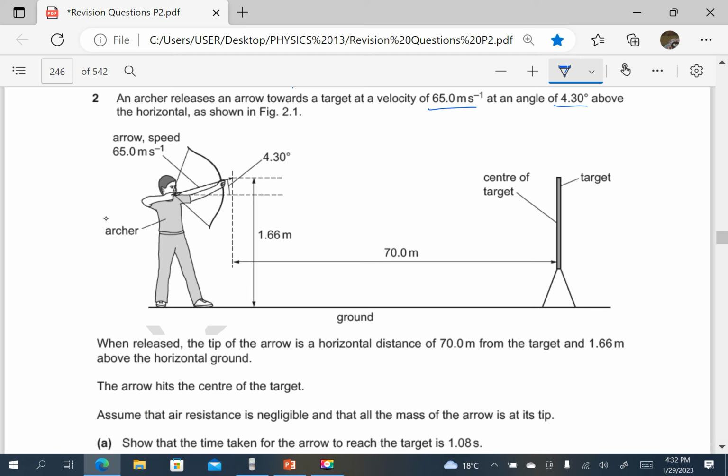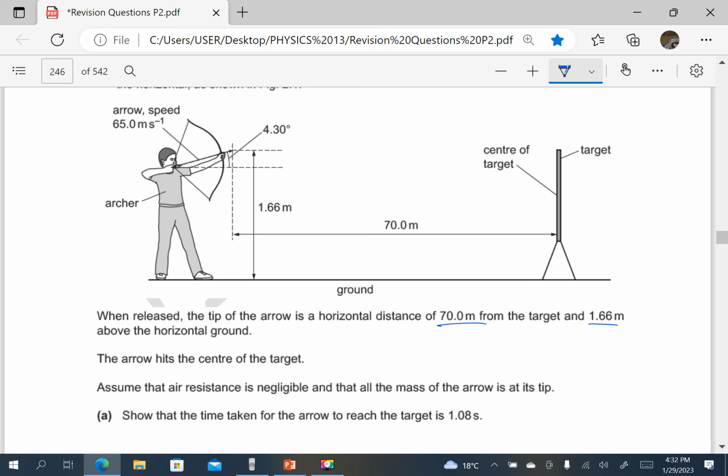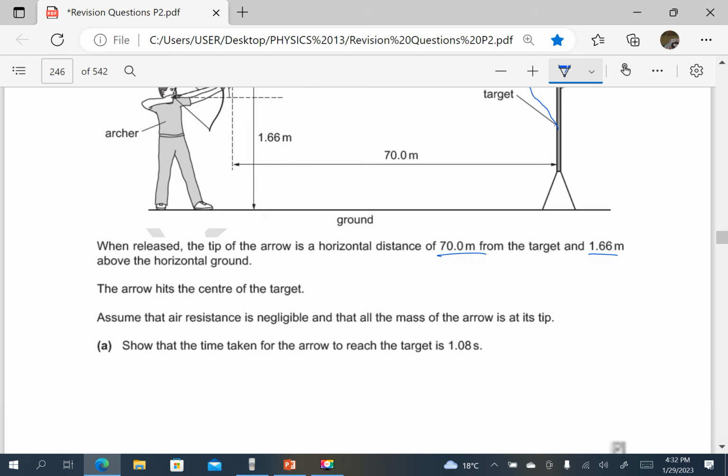When released, the tip of the arrow is a horizontal distance 70 meters from the target and 1.66 meters above the horizontal ground. The arrow hits the center of the target. In other words, it is moving as a projectile. So it is going to move as a projectile because it hits the center of the target.